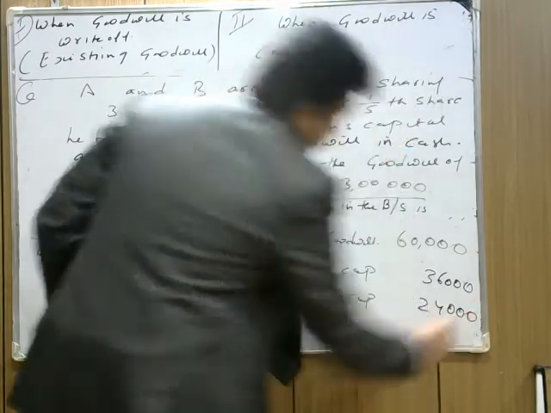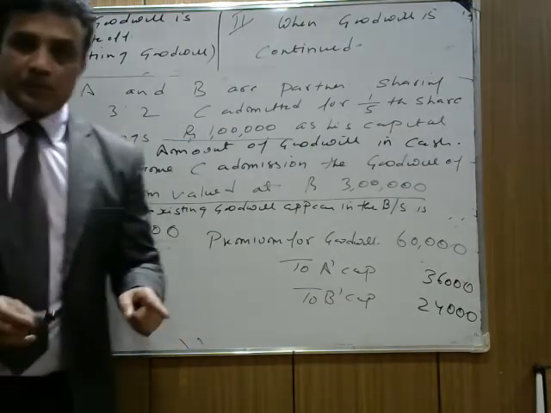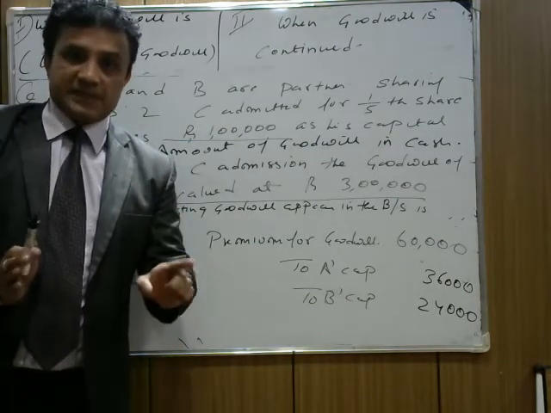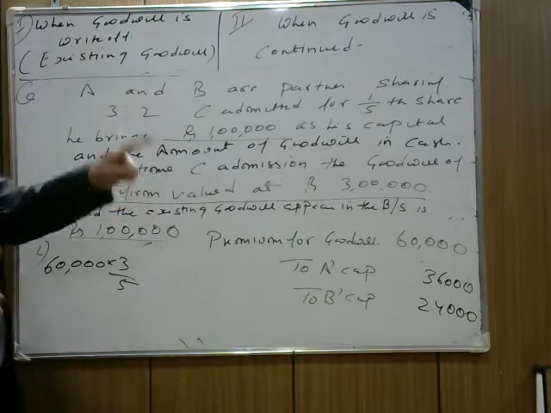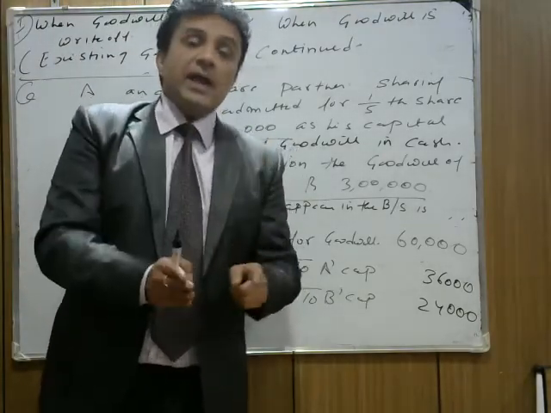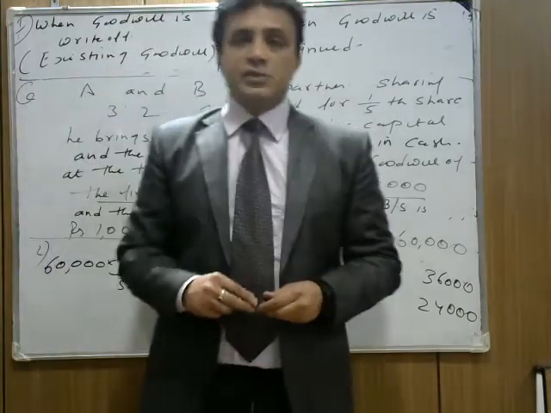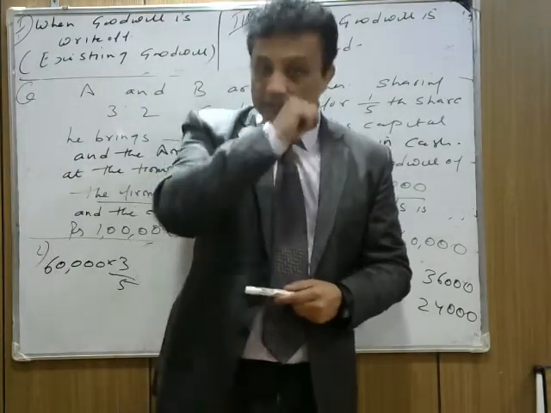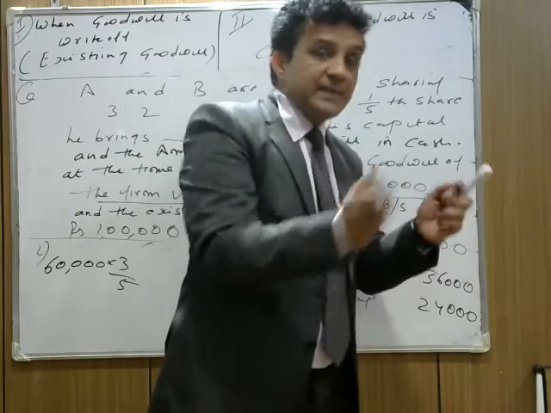Now that's why this is the first method. In the first case, I hope this is clear, first case, when existing goodwill cannot appear in the books. Now why do most accountants choose the first method only? I'll give you an example also. Now see the second method.